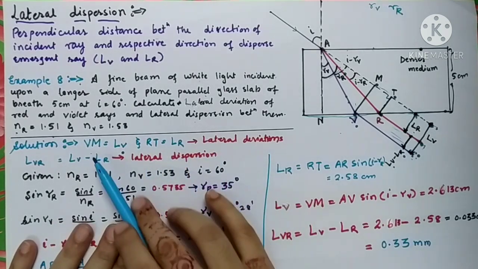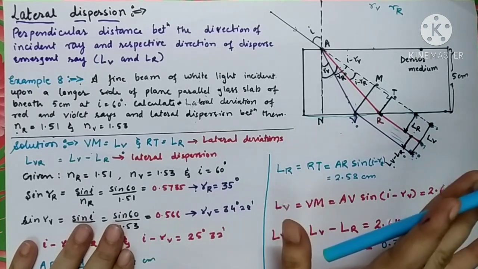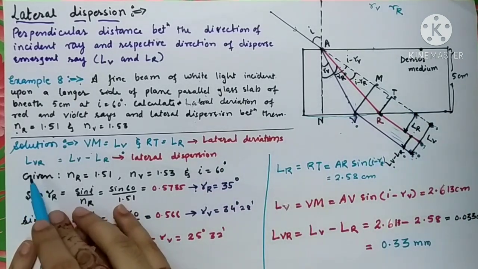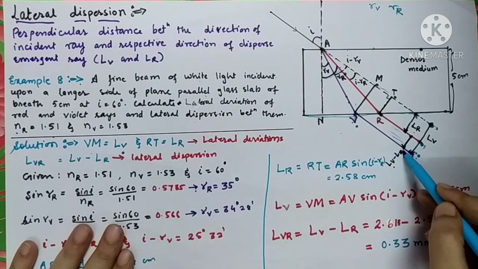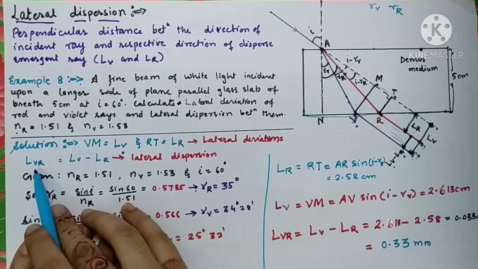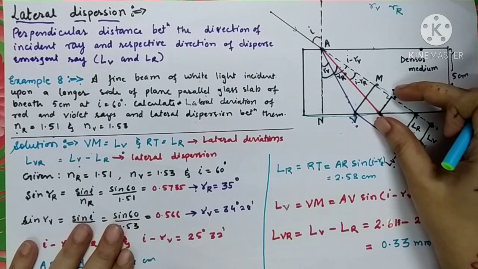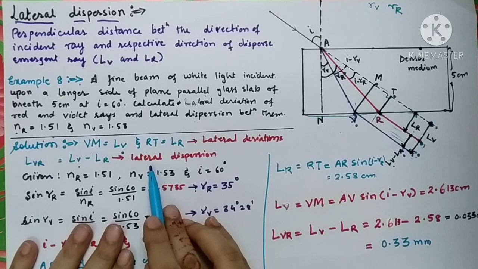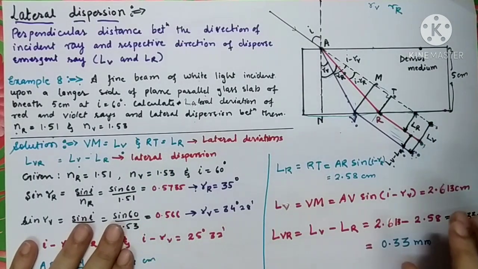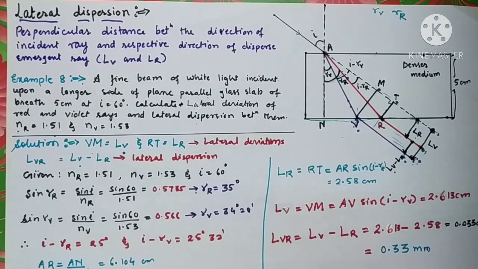So VM and RT denote the two lateral deviations, and the distance between red and violet rays is LVR. It is nothing but LV minus LR. This LV minus LR gives rise to this distance. So LV minus LR is the lateral dispersion from the diagram. This is the information that we have already drawn in the diagram. Now let's see the solution.